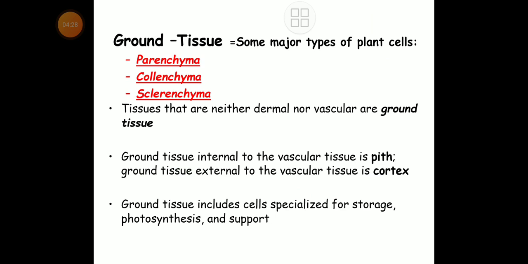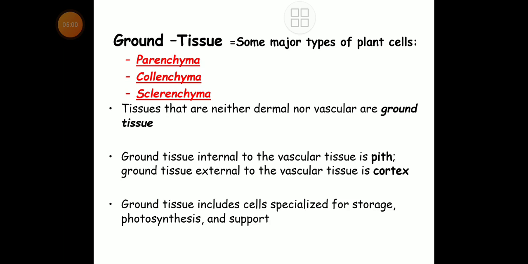Major types of the plant cells in this ground tissue are the parenchyma, collenchyma, and sclerenchyma. The tissues that are not dermal or not vascular are known as ground tissue. Once again, friends, tissues that are neither dermal nor vascular are ground tissue.